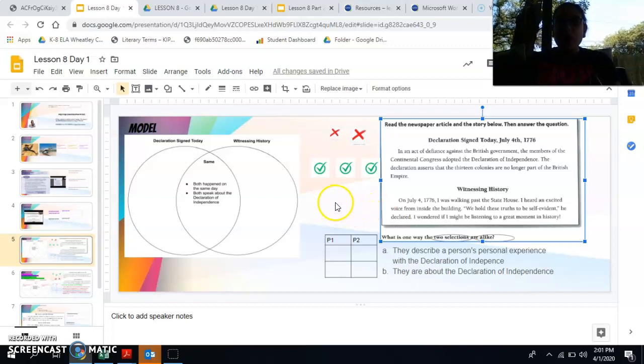So now I need to ask myself, what is the same about these passages? Well, I know in both passages, they are happening on the same day. It says July 4, 1776 here, and it says on July 4, 1776 here. I also noticed that they are both talking about the Declaration of Independence. This one's talking about it being signed, and this one's just talking about hearing about the Declaration of Independence. So I wrote on my Venn diagram that both happened on the same day and both speak about the Declaration of Independence. So that's how they are the same.